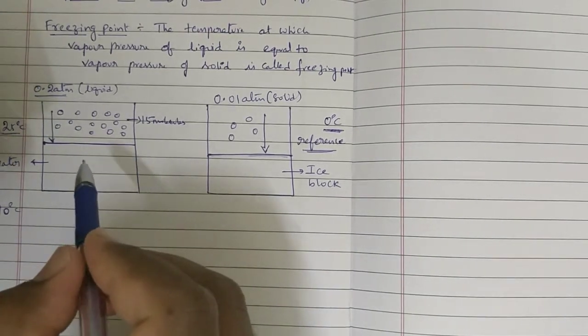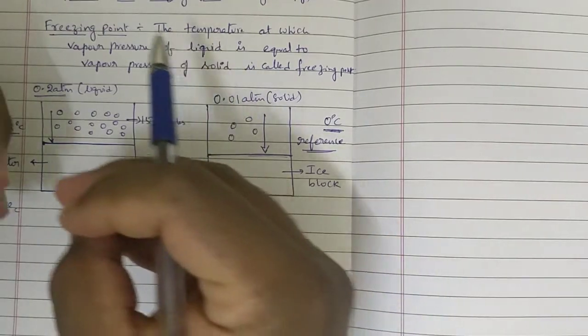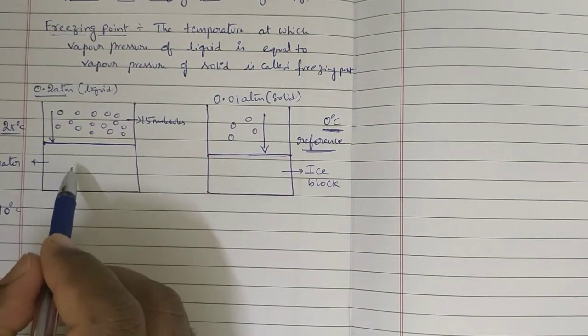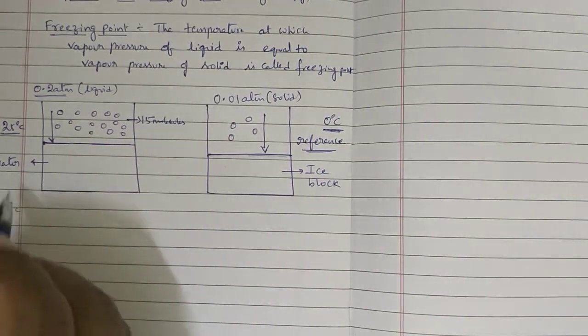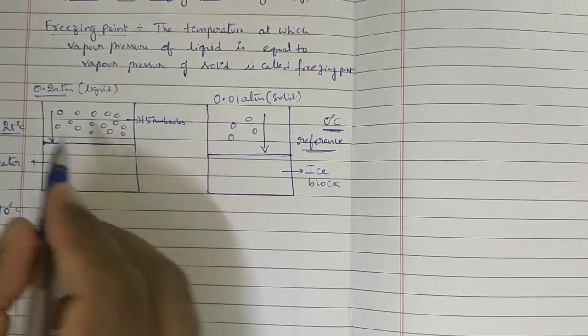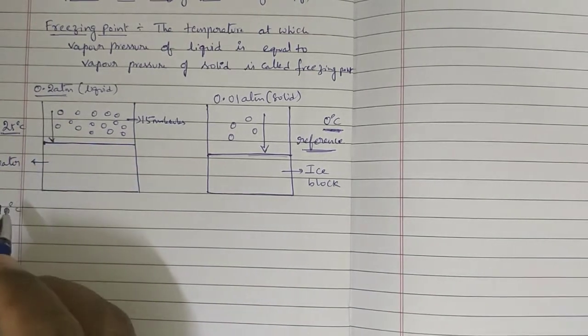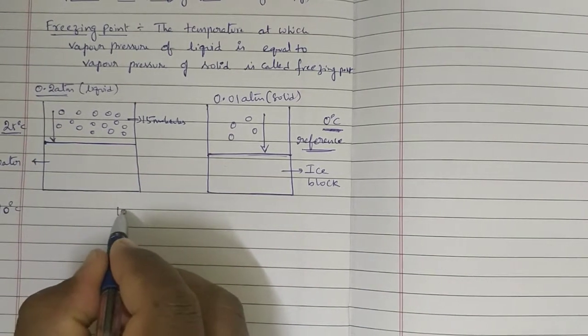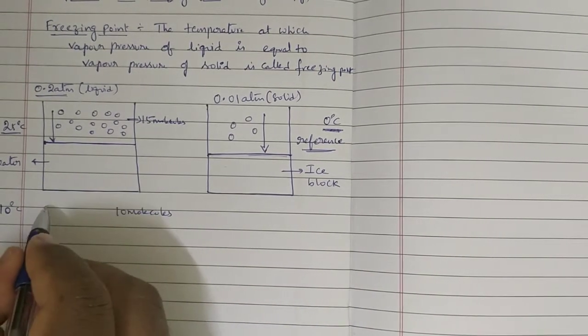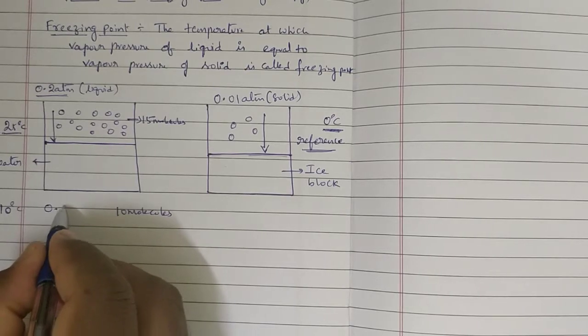At the same time, these liquid molecules also will come closer. So at 25 degrees centigrade, how many molecules are there? 15 molecules are there. Pressure 0.2. At 10 degrees centigrade, the number will be decreased to 10 molecules. Then pressure will become 0.1 atmosphere.